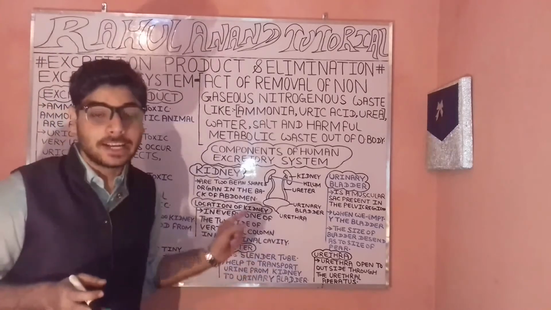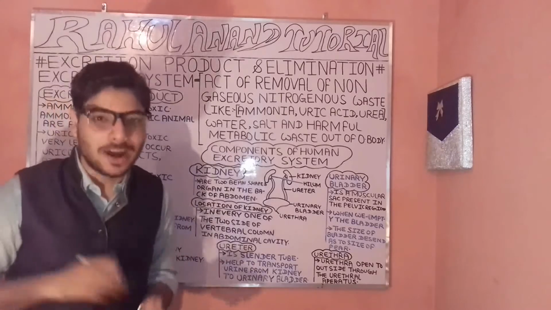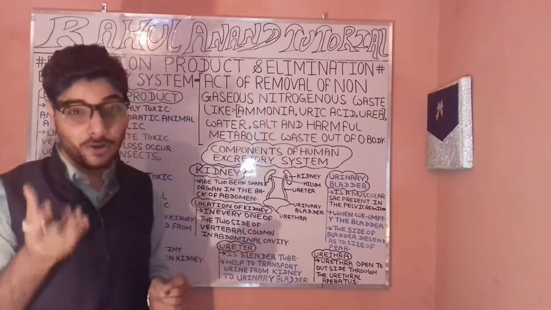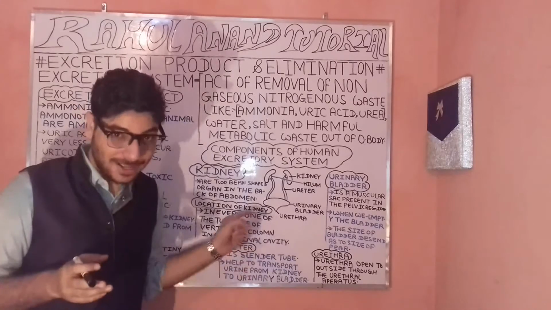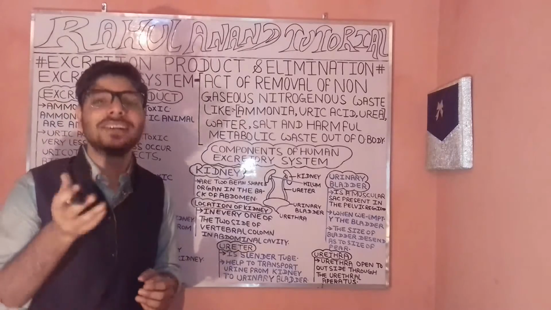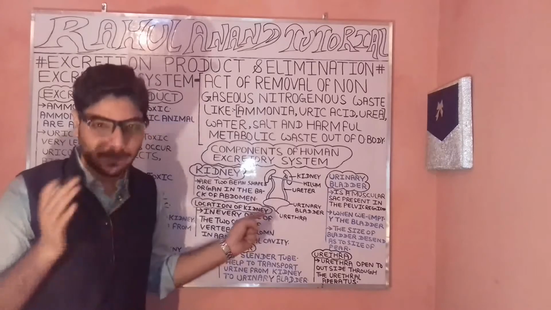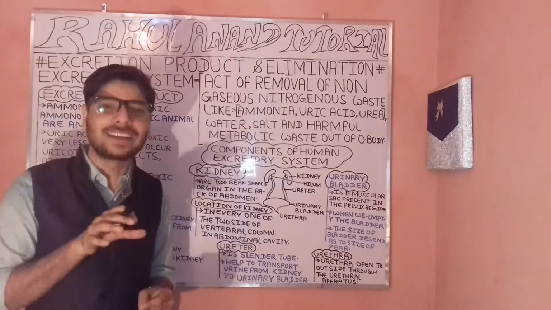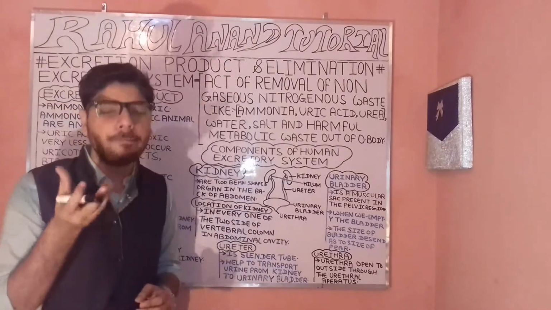Now let's understand what the kidneys are. Kidneys are bean-shaped structures present in the back side of our abdomen. You know about the abdomen. It is nothing else but the cavity which comes under the descending portion of our stomach region. So this will be present on the back side of the abdomen. In the front side will be your abdomen part, then in the back side portion we will have the region of our kidney. These are bean-shaped.